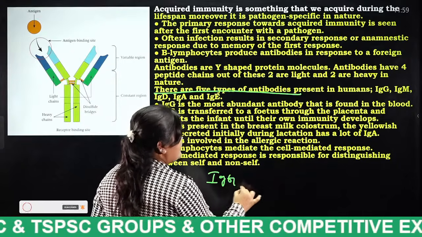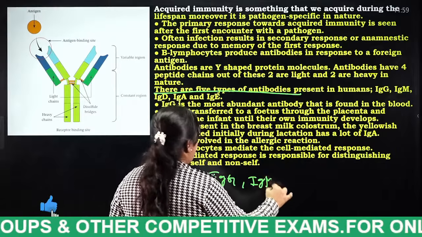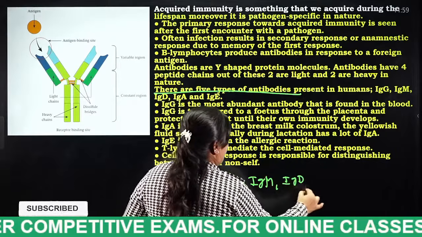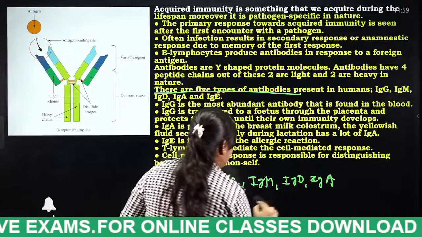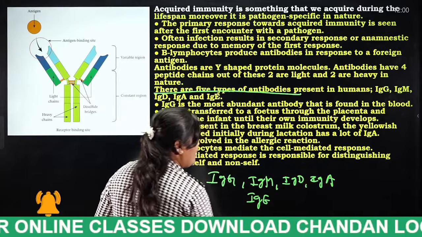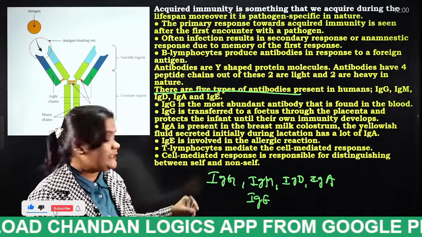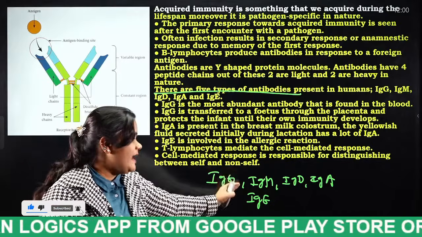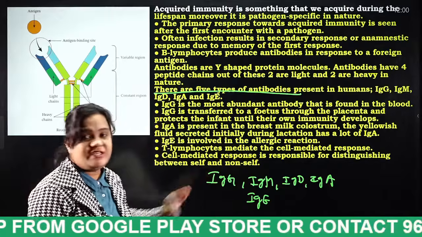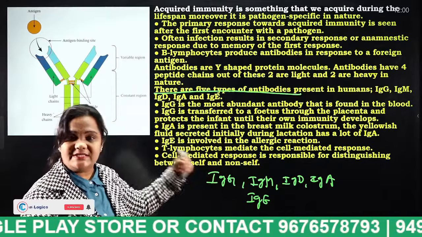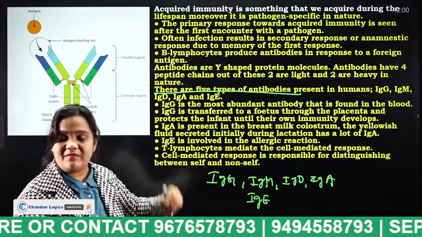IgG, next IgM, and the next IgD, IgA, IgE. So these are the 5 antibodies which are present in our body. What are the 5 antibodies present in our body? IgG, IgM, IgD, IgA, IgE. So let us discuss each and every antibody which is present in our body.